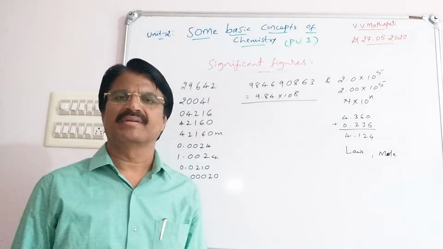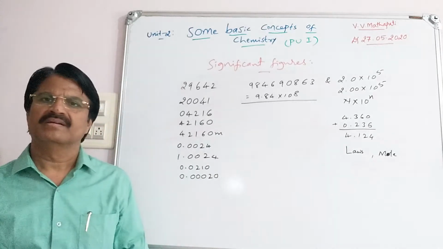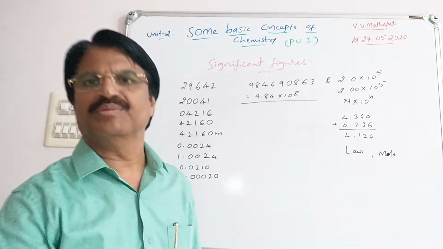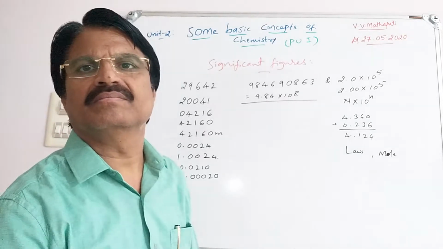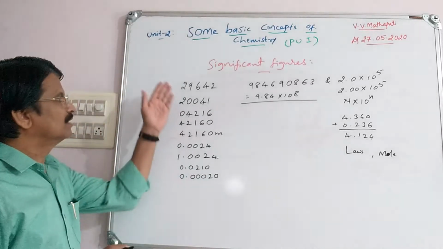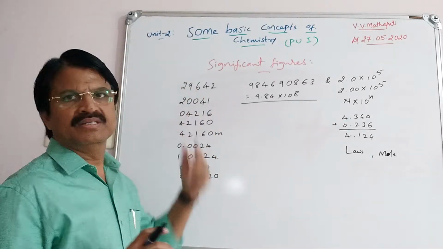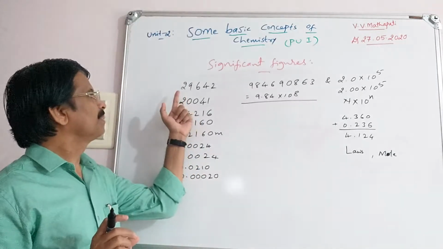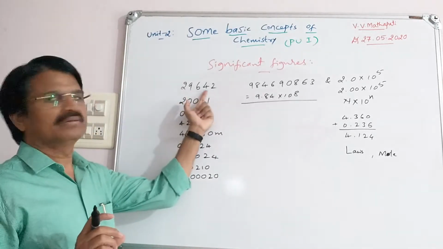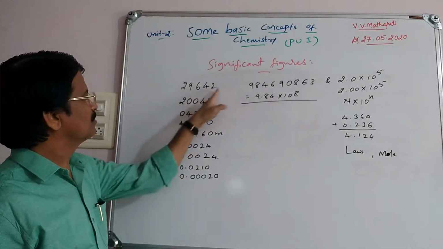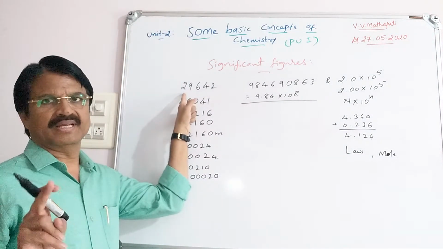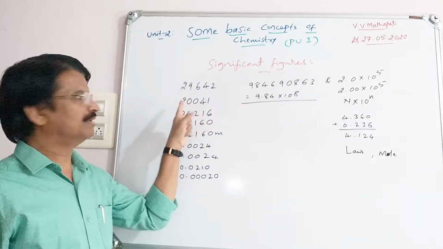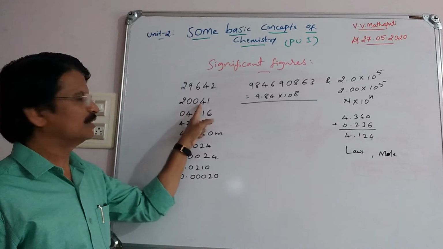Significant figures. Definition of a significant figure: meaningful digits known with certainty. That is called a significant figure. We'll study some rules on how to write significant figures. Rule one says all non-zero digits are said to be significant figures, and zeros in between non-zeros